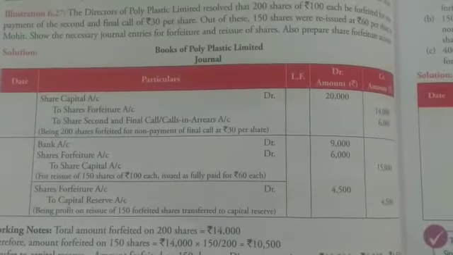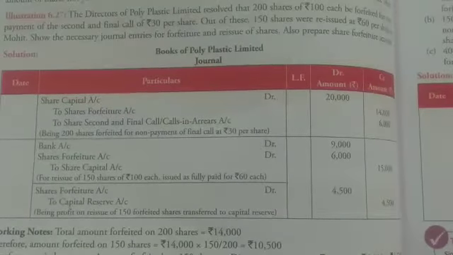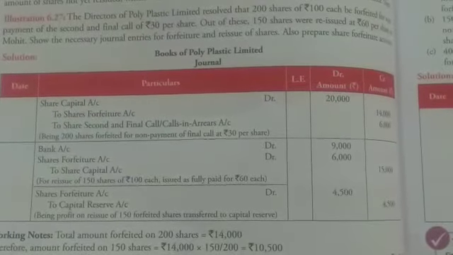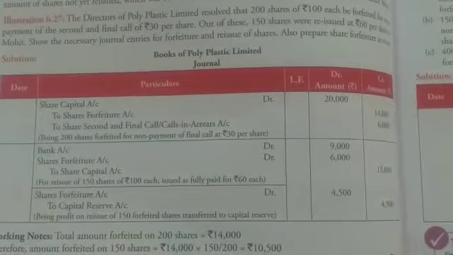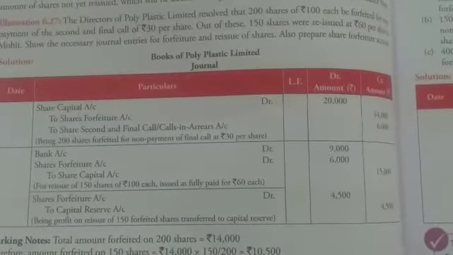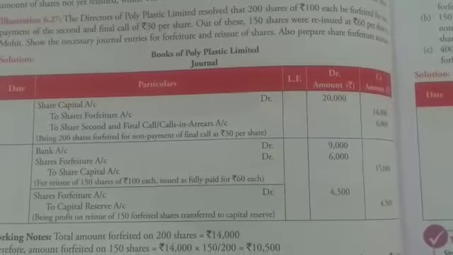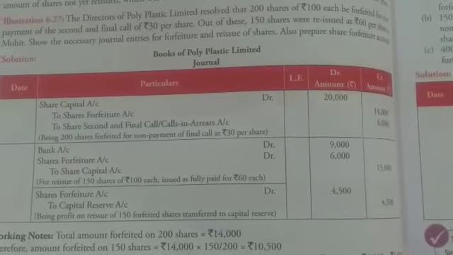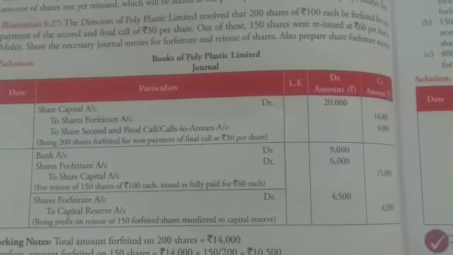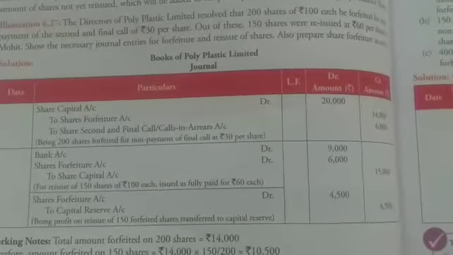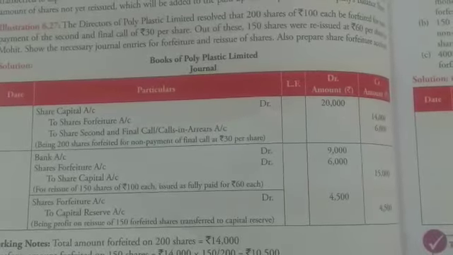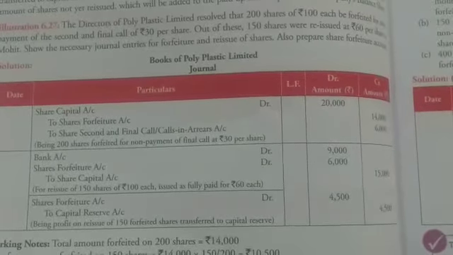Next, we would pass the journal entry for reissue, that would be bank account debit. And this, you have to be very careful that when we are reissuing, we are not reissuing the entire share. We are only reissuing 150 shares out of the 200 cancelled. So bank account will be debited with 9,000 and we have reissued for 60 per share. That means the original value is 100, whereas we received only 60 per share. So 150 into 60 will give you 9,000.